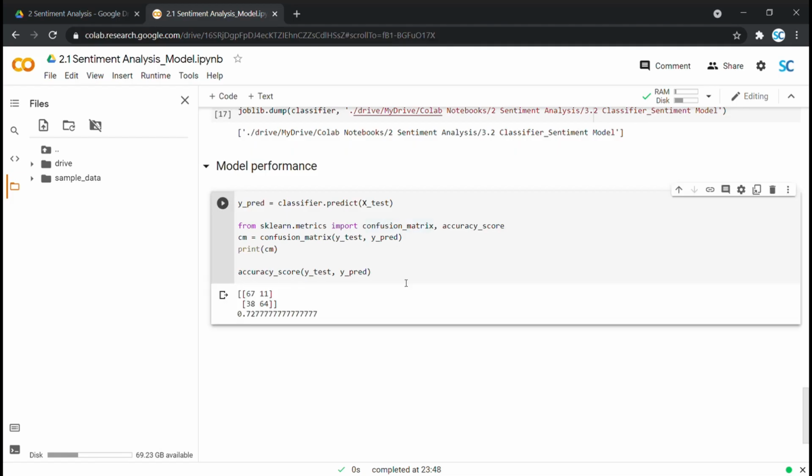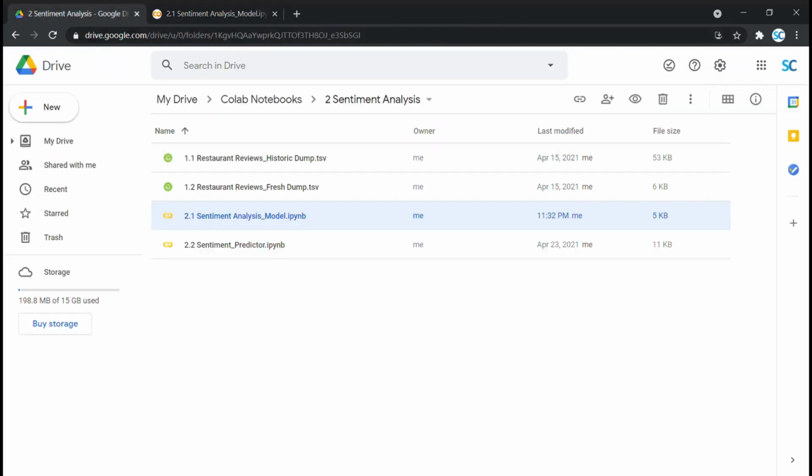Well, this is how our model has classified reviews from the test set into good and bad with accuracy score of 0.728, which means our model classifies 72.8% or 73% of reviews correctly, which is not bad at all. This completes model building part of our sentiment based review classifier for ABC Restaurant Limited. As you may see, both bag of words model dictionary file and naive Bayes classifier file have gotten created here.